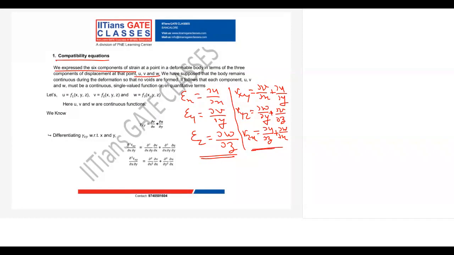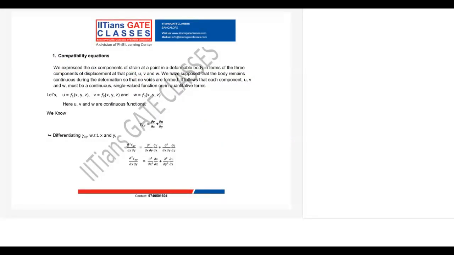Now my deformable body should have continuous displacement. When the body deforms, there should not be any void. The body remains continuous during deformation.